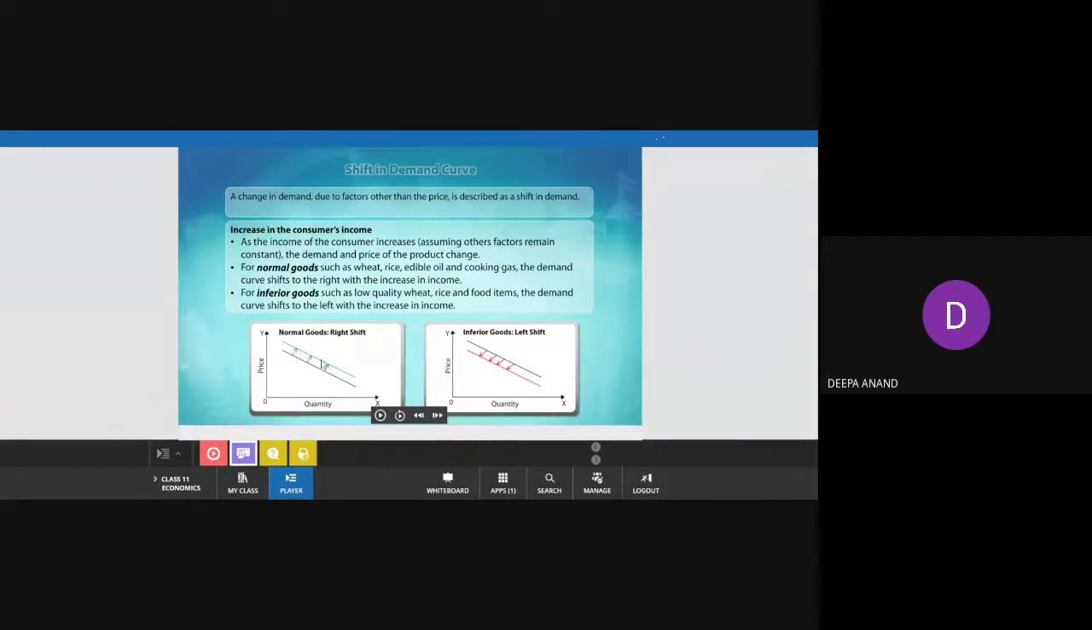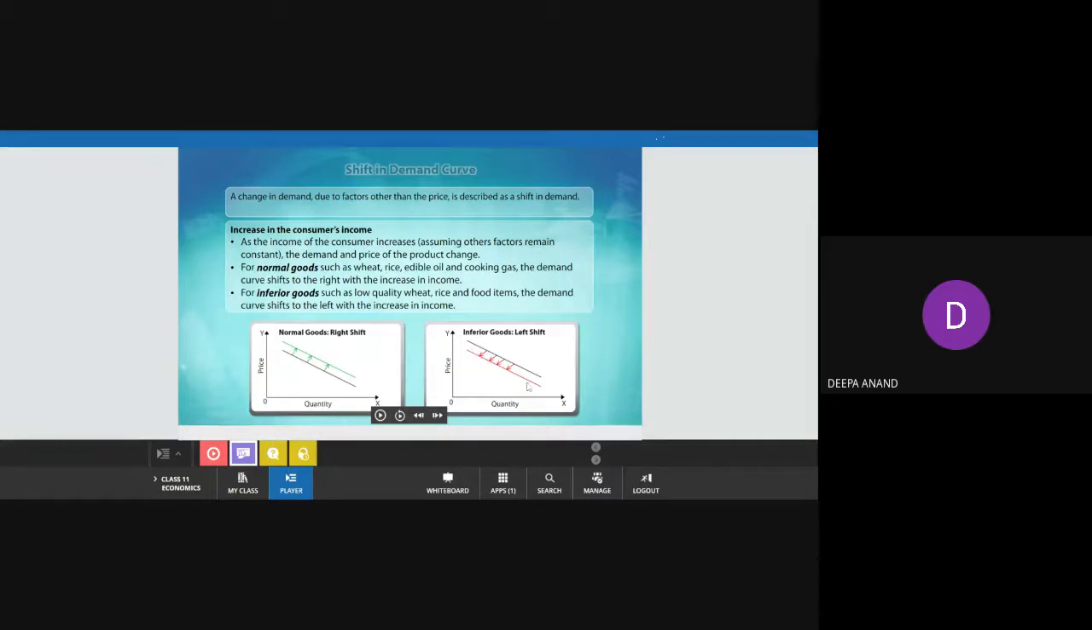And here, it's a rightward shift. What is given here? Normal goods. In the case of normal goods, when the income increases, the demand increases. So this is the actual demand curve. When the income increases, it takes a rightward shift. In the case of shift, it can be a rightward shift or leftward shift. In the case of rightward shift, it is known as increase in demand.